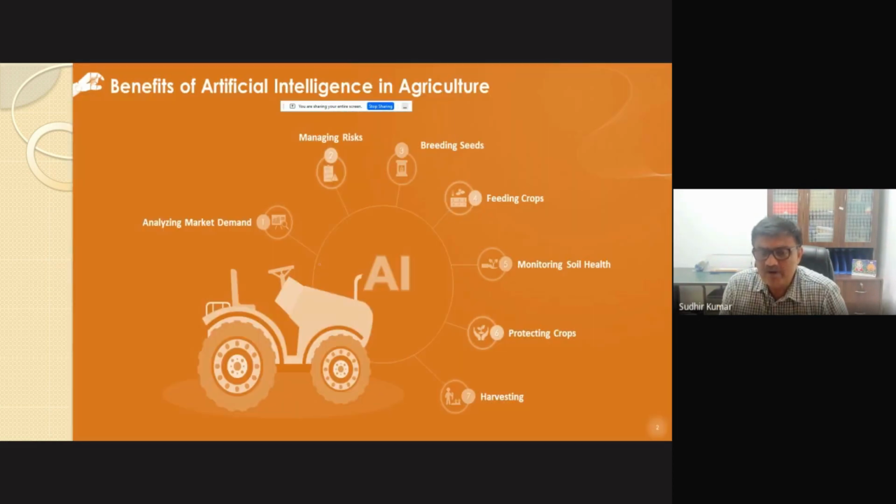And if I put more emphasis on how AI can be useful in the whole agriculture aspect, it can be used to breed the best seeds, to feed crops what is actually required, and to monitor soil health, the key component. A plant has to grow, and soil plays a key role. So monitoring soil health is key. And you can see the area in India is so large, going to each field and acquiring that information manually is not easy. So in that, AI comes into the picture.